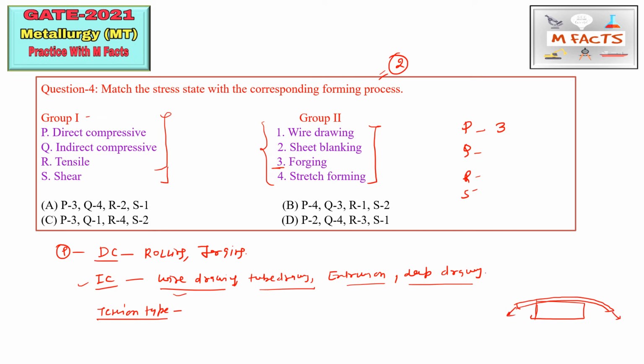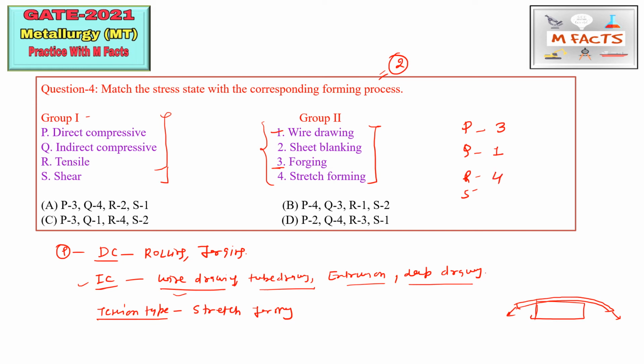The example is stretch forming. So for indirect compressive, for Q we can match wire drawing. Okay, so Q is 1. So the next is tensile. So the tension type is stretch forming, that is 4.